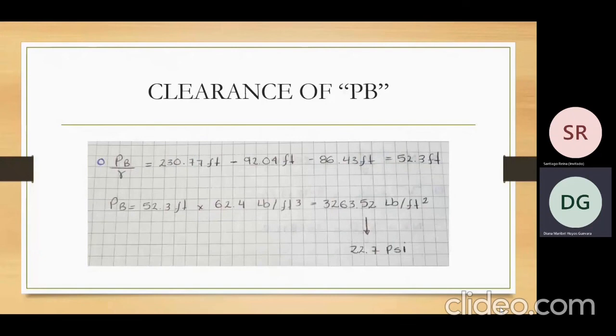And the last step is the clearance of PB, which is the unknown of the exercise. In this case, we can use one of the first step formulas, that is pressure B over specific weight, and there we have the result. When we have that, we can clear pressure B, which is equal to the HL result times the specific weight. When we have the result, we can convert it to pounds per square inch, and we will get a result of 22.7 PSI. That is a correct result for this problem.